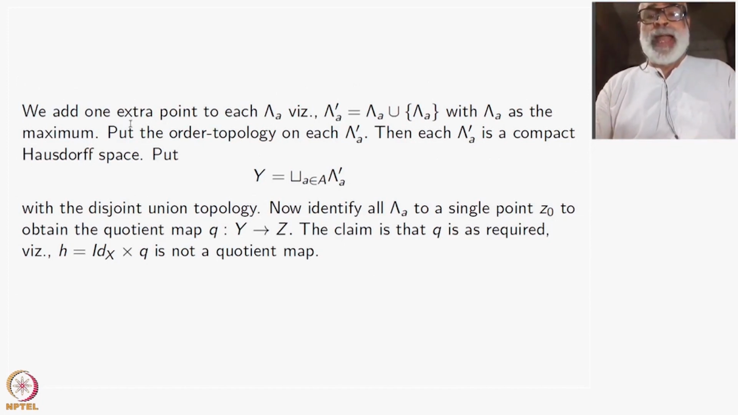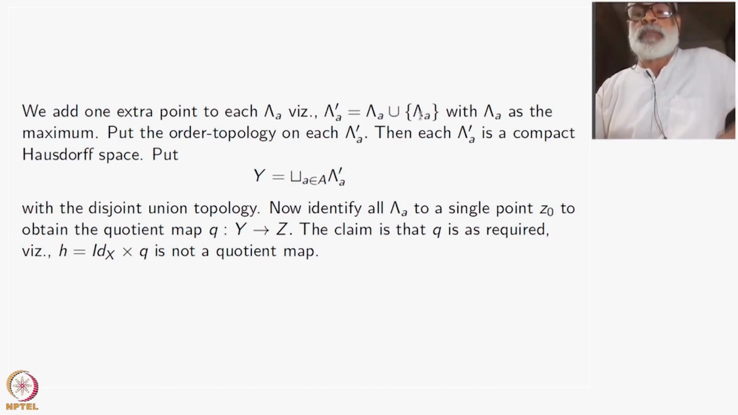Okay, so we add one extra point to each lambda A. You can call this infinity, but I will call it just lambda A. It's a very convenient notation. Take lambda A itself as your last element. This is the set: lambda A prime is lambda A union {lambda A}. Just one extra element, and that extra element itself is lambda A.